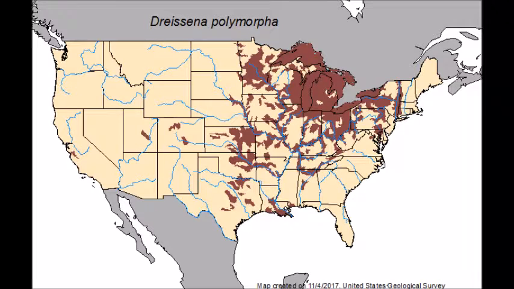Zebra mussels began to spread beyond New York State in the early 1990s when they reached the major river systems of New York. They spread through the Erie Canal to the Mohawk River, which transported them downstream to the Hudson River. The species abundance in the Hudson River system has allowed them to become widely distributed throughout much of the northeastern United States. Zebra mussels are currently established in all of the Great Lakes, many small water bodies in the Great Lakes region, and all of the large river systems in the eastern United States. Zebra mussel populations have even spread west of the Mississippi River in recent years.